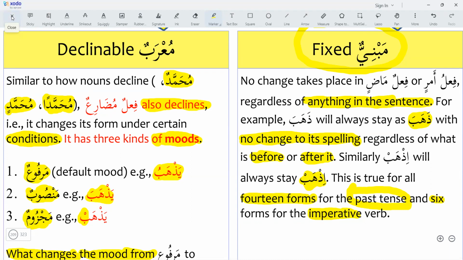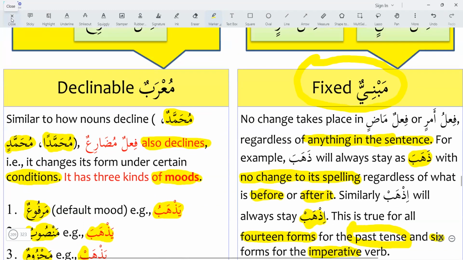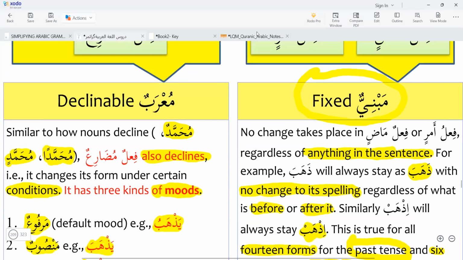Okay. Anyone else? Ustaz, can you give an example of a sentence to show when it is marfu, mansub, and majzoom? We will learn it tomorrow in detail, inshallah. The moods of the fi'l mudari we will learn tomorrow. In this lesson, do any of you have any question? No, sir. Alhamdulillah. Okay, we continue our lesson.